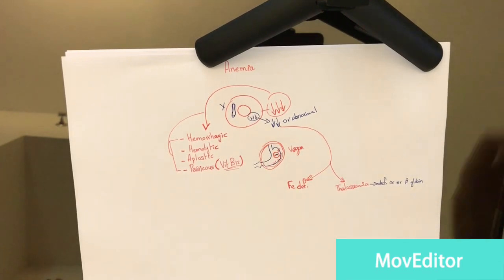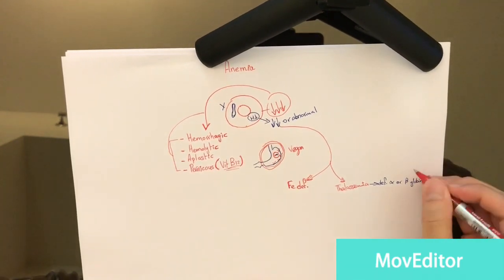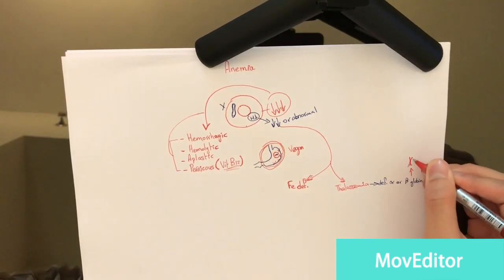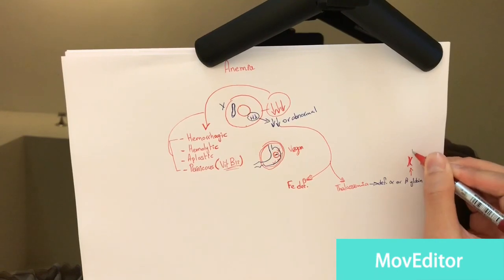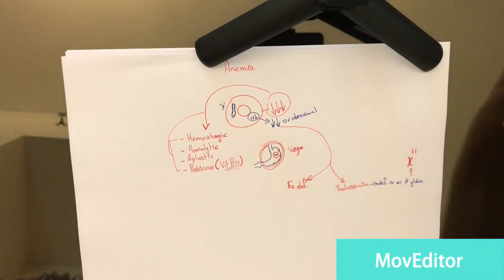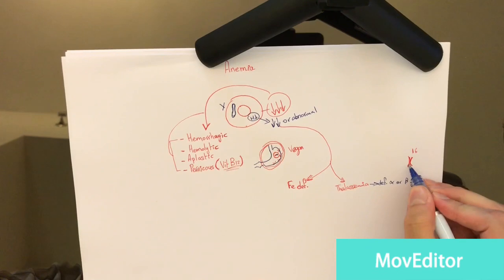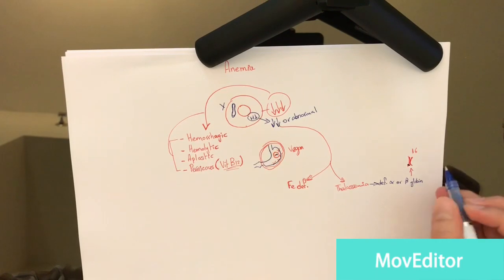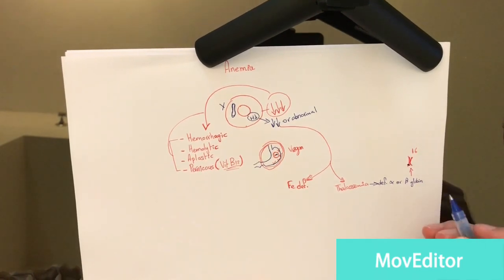beta globin is usually encoded by a gene located on chromosome 16. This is chromosome number 16. One gene located on chromosome 16. This is not the exact location of the gene that encodes for beta globin, but just an example to make you understand better.